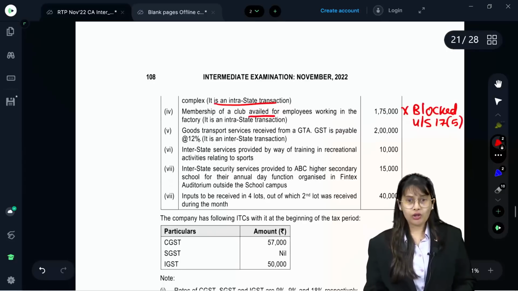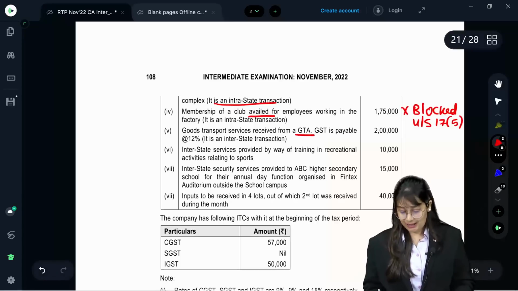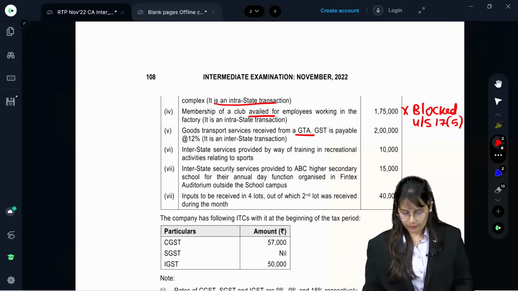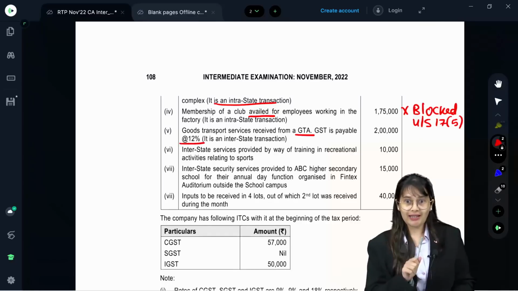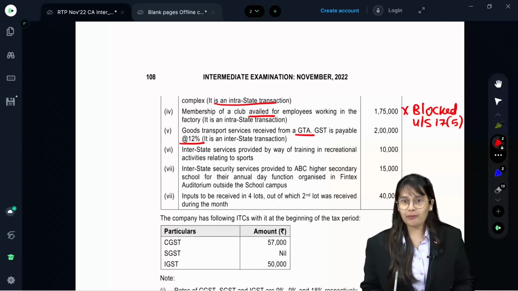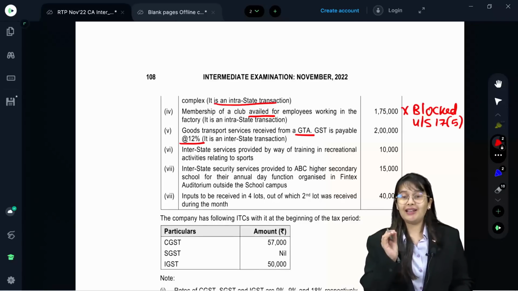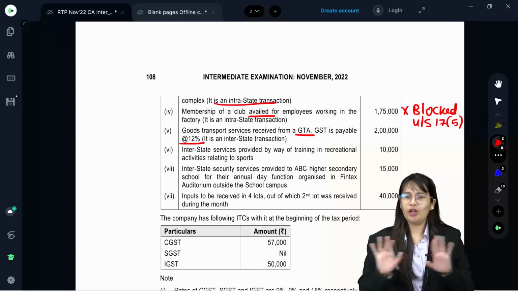Okay. Goods transport services received from goods transport agency. They have written GTA, so you can also use this short form to write in notes. GST is payable at 12%. If GTA is paying tax at 12%, then it was not under RCM. It was under forward charge mechanism. You remember? So RCM is not applicable over here. You don't have to pay tax.